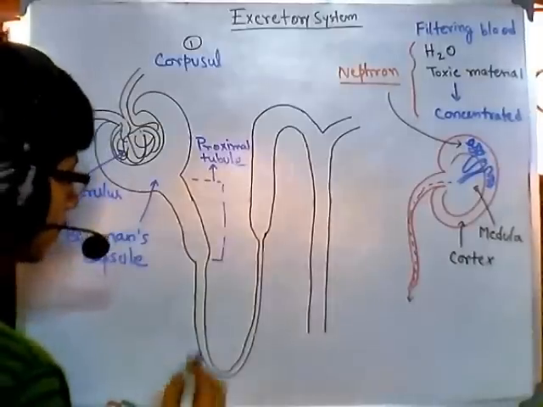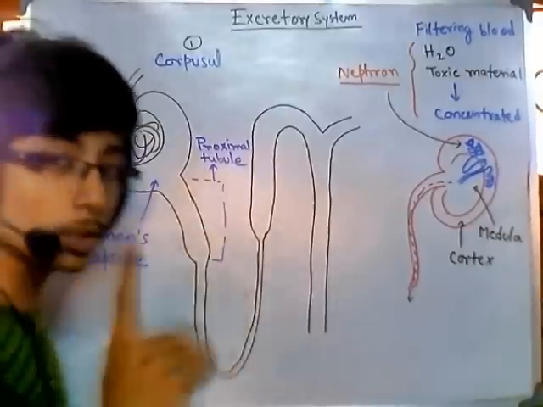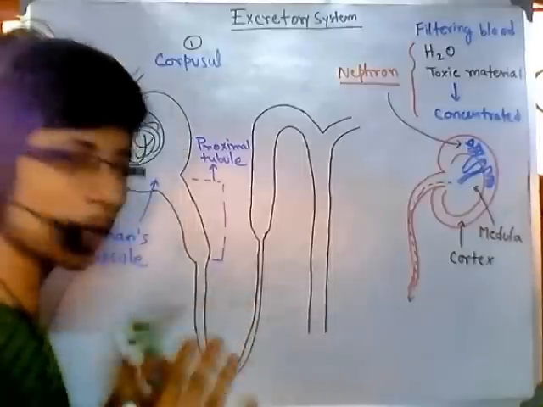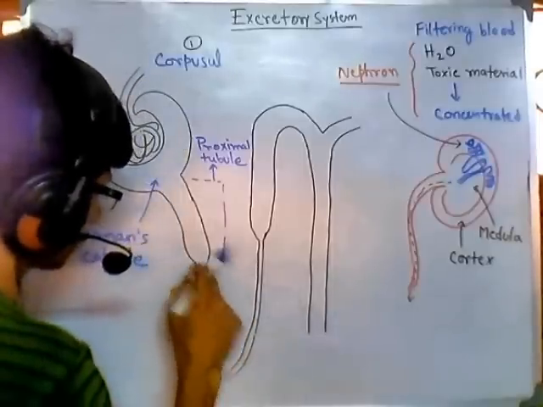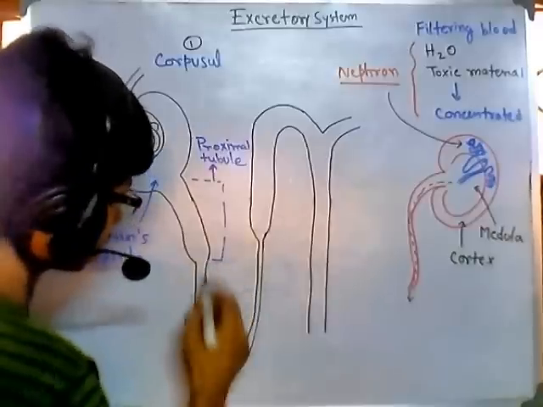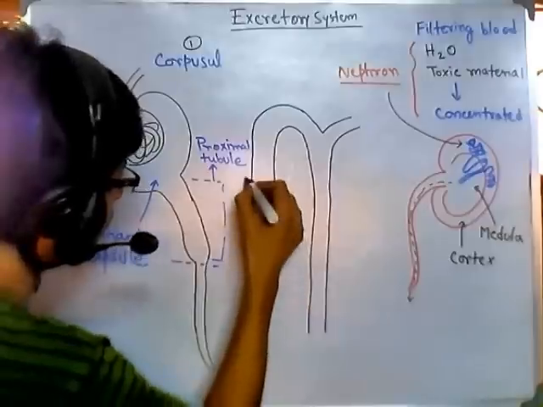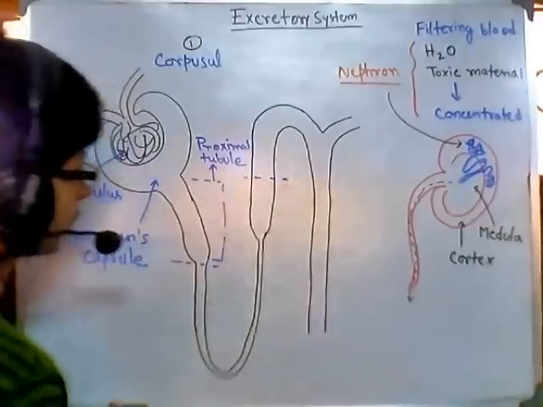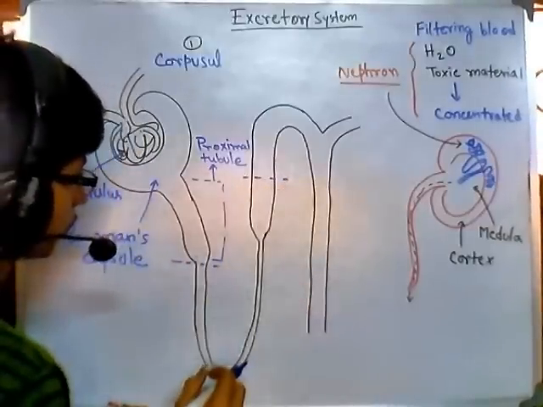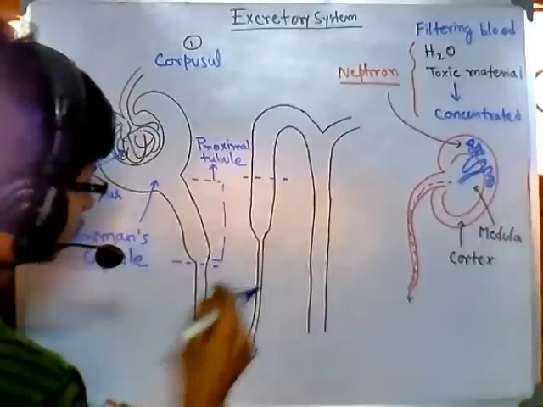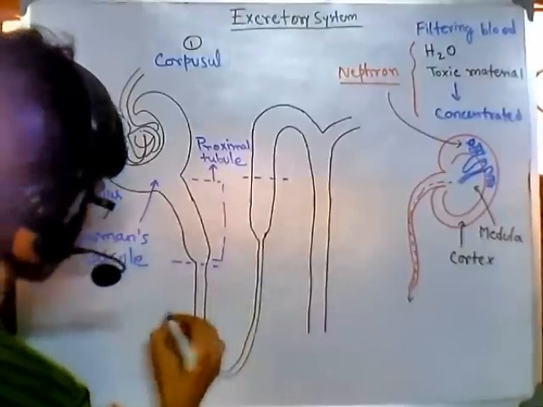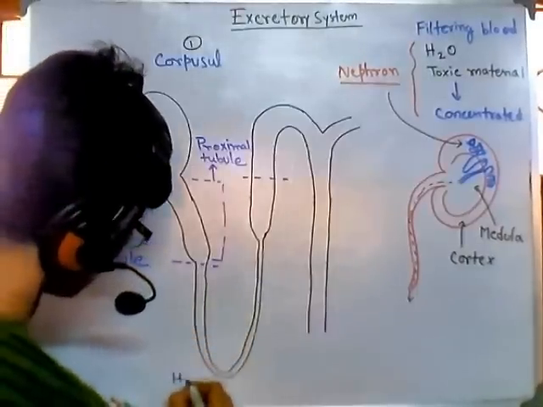Now the next portion is the most important and most interesting part of all that we will be studying, this region. This is called the Henle's loop. From this section till this point, this is termed as Henle's loop.